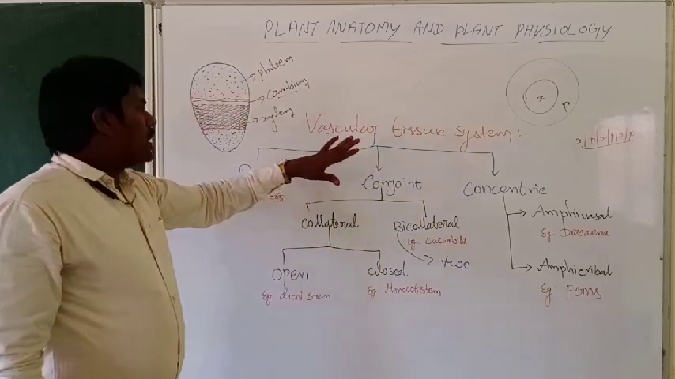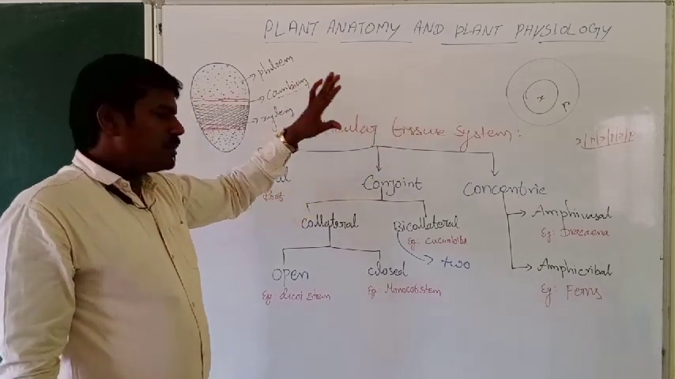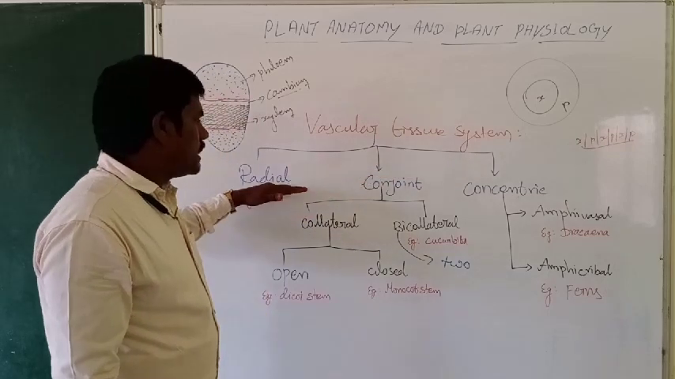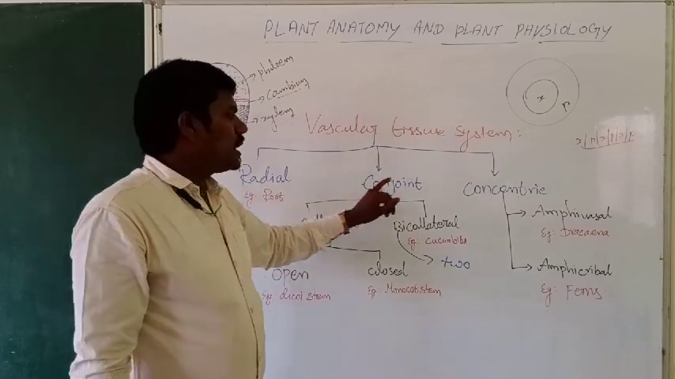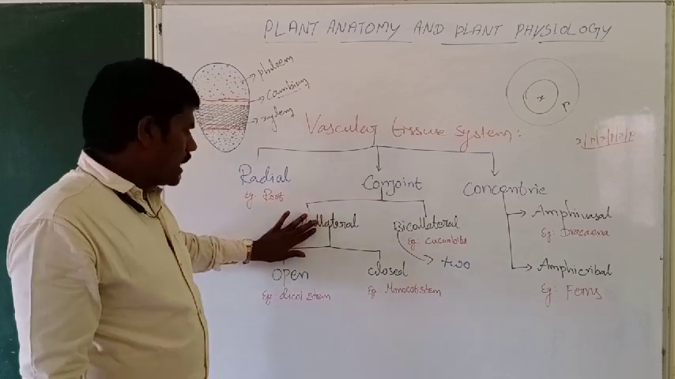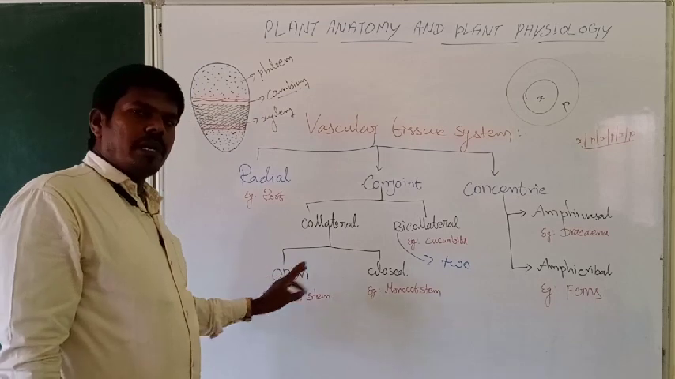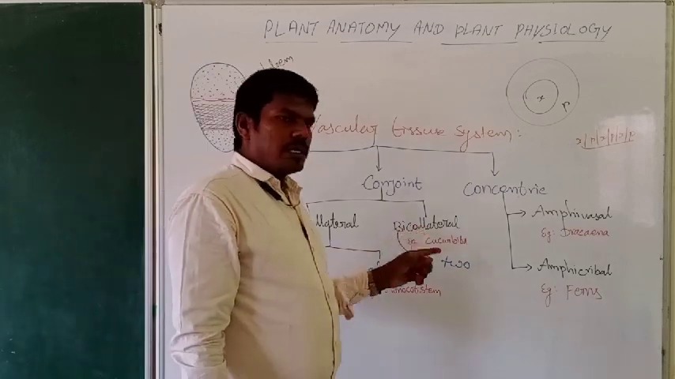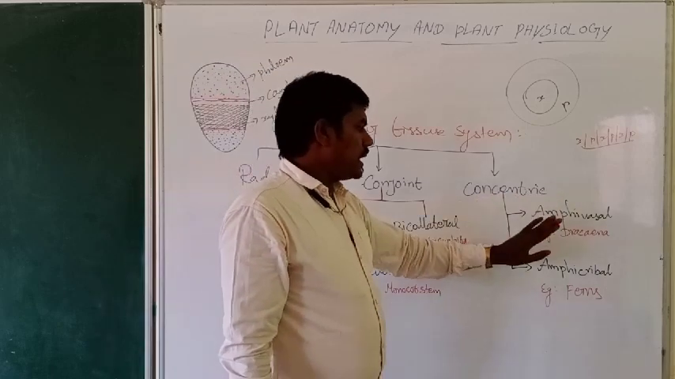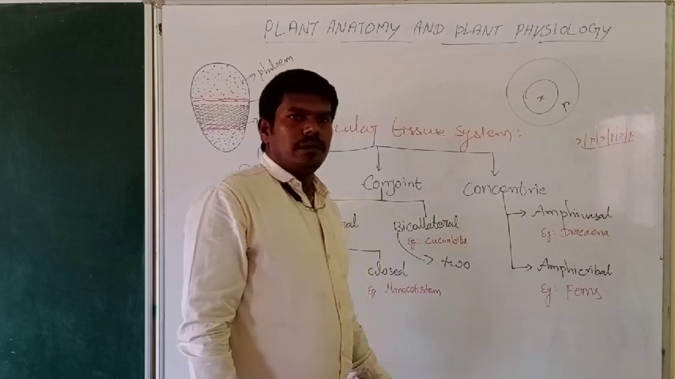Now we have explained the vascular tissue system. The vascular bundles are present in three types: radial, conjoint, and concentric. Radial is present in the root. Conjoint has two types: collateral and bicollateral. Collateral again has two types, open and closed. Bicollateral has only one, and the good example is Cucurbita. And concentric has two types: amphivasal and amphicribral. Thank you.